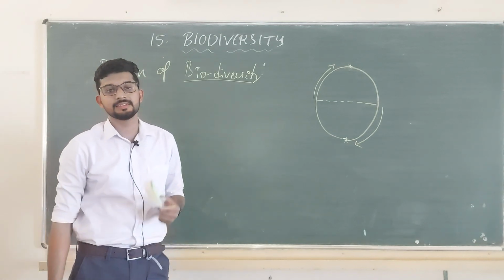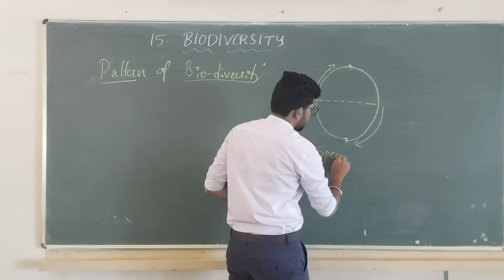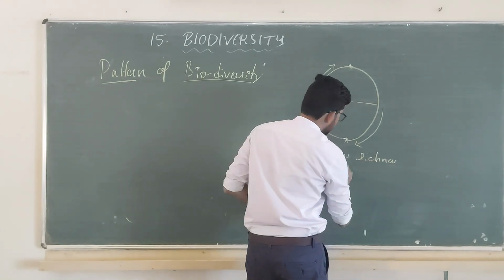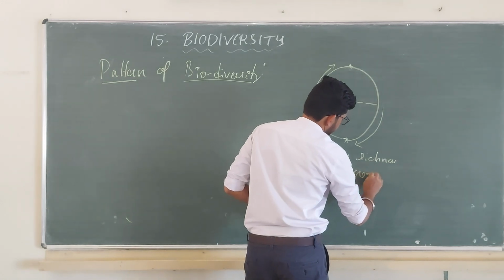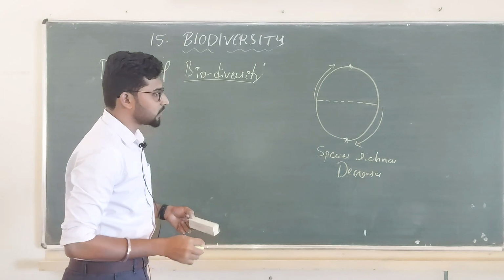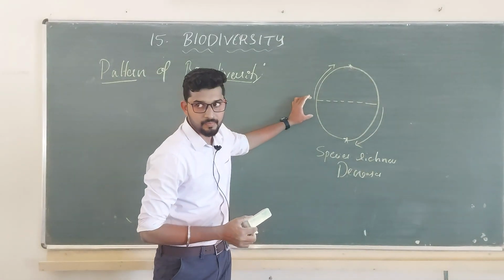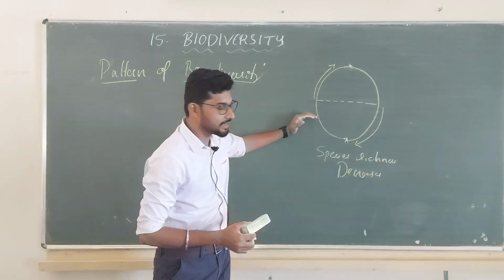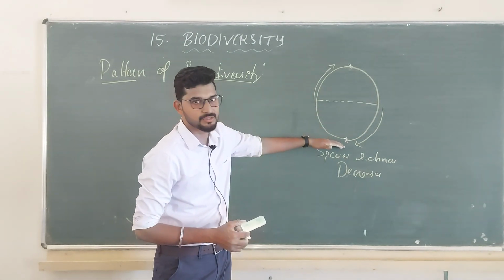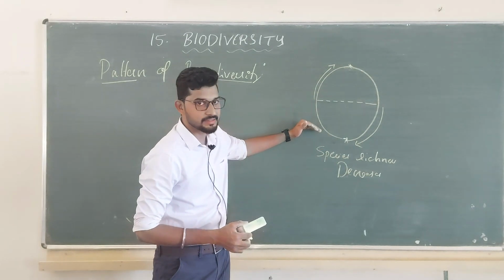Why does species richness decrease, dear students? Because the comfort zone is decreasing. At the pole there is a very cold climate, and organisms are not able to survive there. So the comfortable zone is decreasing.